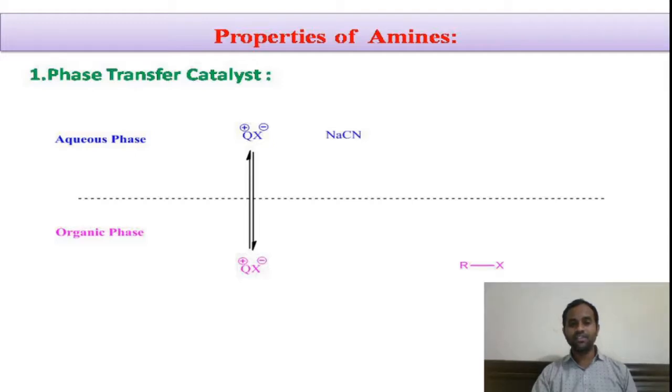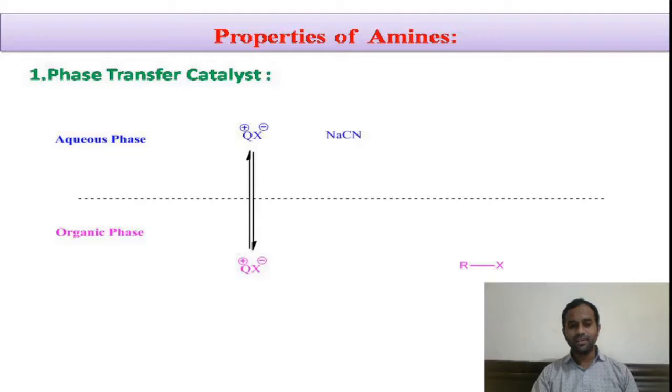There exists an equilibrium of the dissolved quaternary ammonium salt between the aqueous phase and the organic phase. When we add a little quaternary ammonium salt, it will dissolve in both solvents, that is some of the amount will be soluble in the aqueous phase and some in the organic phase.